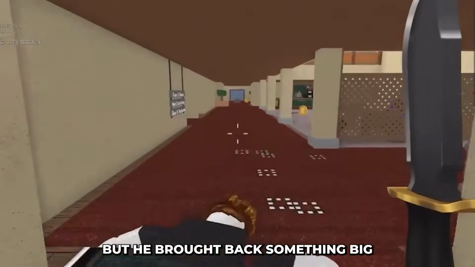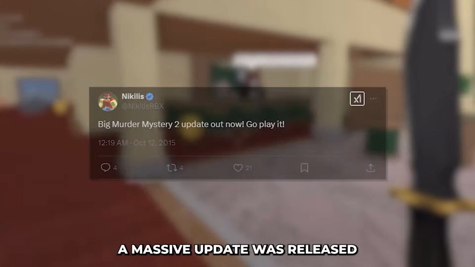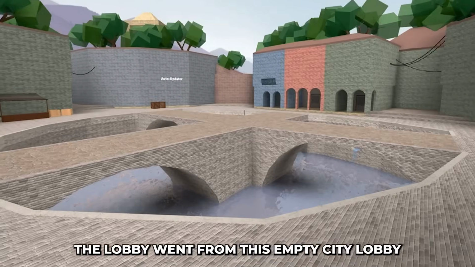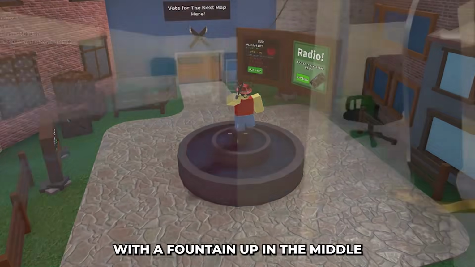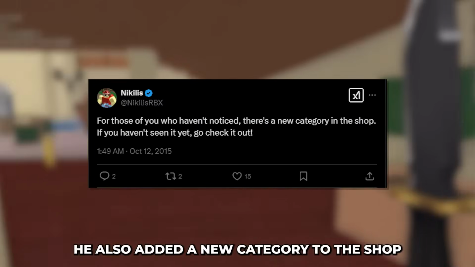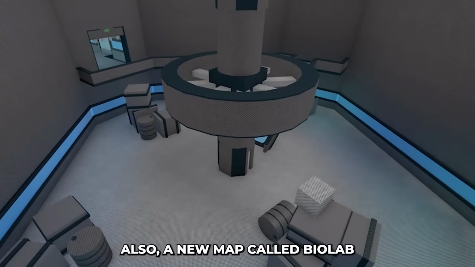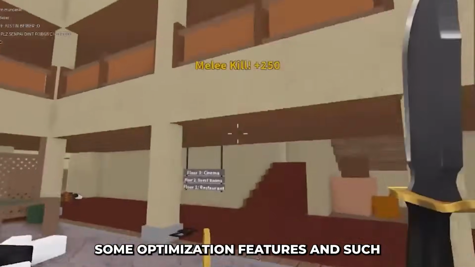But he brought back something big. On October 11th, a massive update was released. It included a completely new lobby map. The lobby went from this empty city lobby to a beautifully designed city with a fountain up in the middle. He also added a new category to the shop, and just a few days later, also a new map called Biolab. Apart from that, the update featured some optimization features and such.